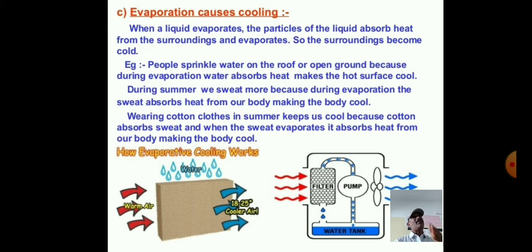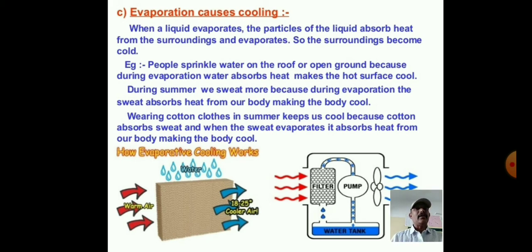The palm provides energy to the sanitizer particles, so they are absorbed and evaporate. After evaporating, we feel our palm is cool. Next one: wearing cotton clothes in summer keeps us cool, because cotton absorbs sweat, and when the sweat evaporates, it absorbs heat from our body, making the body cool.